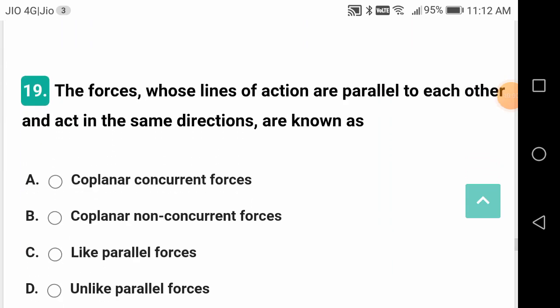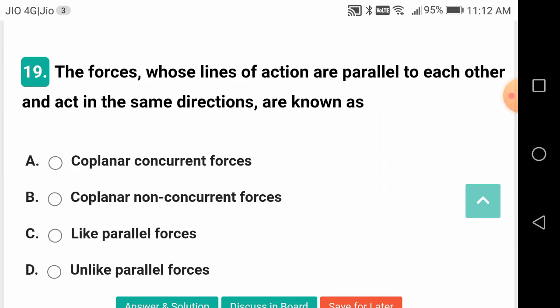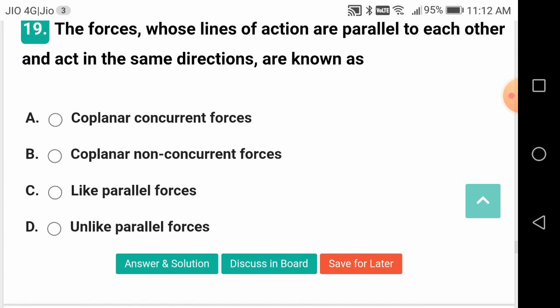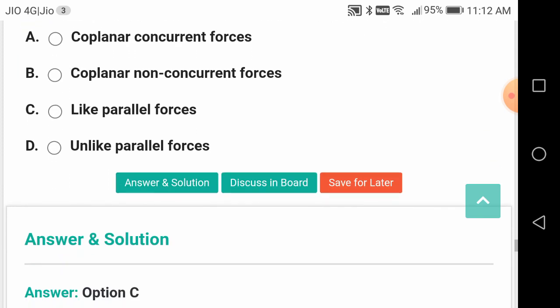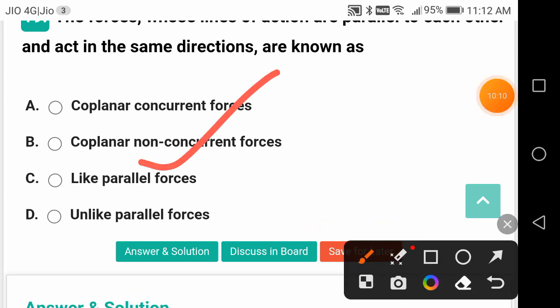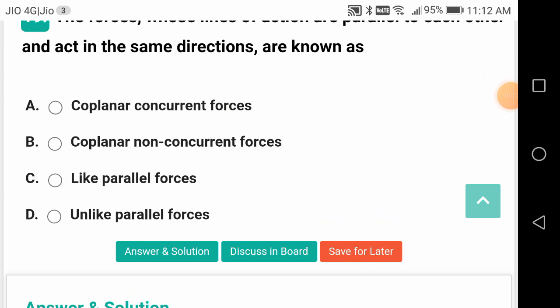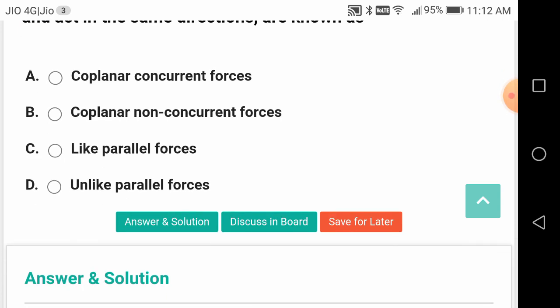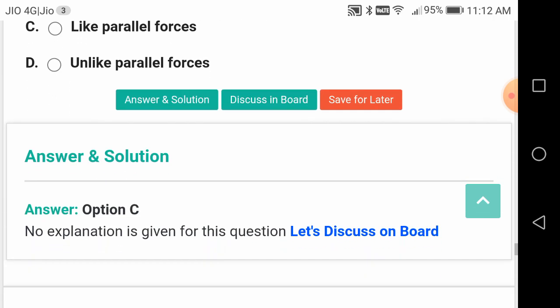The forces whose lines of action are parallel to each other and act in the same direction are known as like parallel forces. If the direction is reversed, then they are called unlike parallel forces. Coplanar concurrent forces means the forces should be lying in the plane and they should meet at a point. Coplanar non-concurrent forces means the forces should be lying in the plane but they are not meeting at a point.